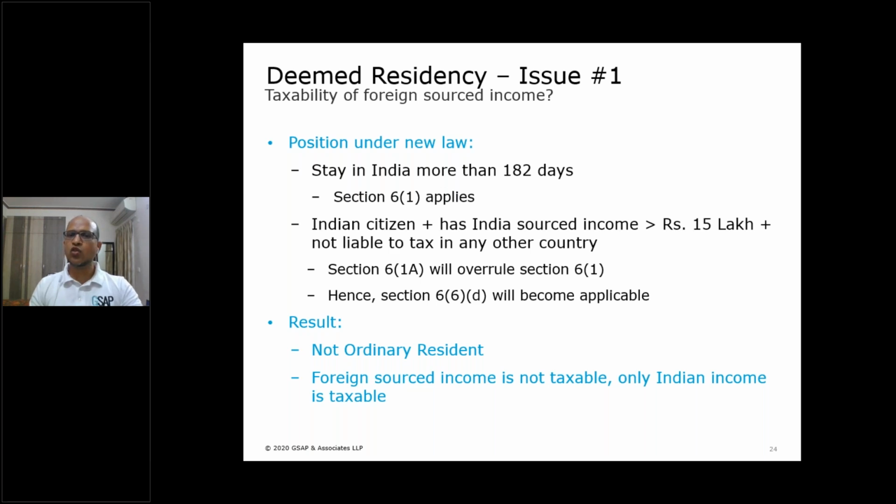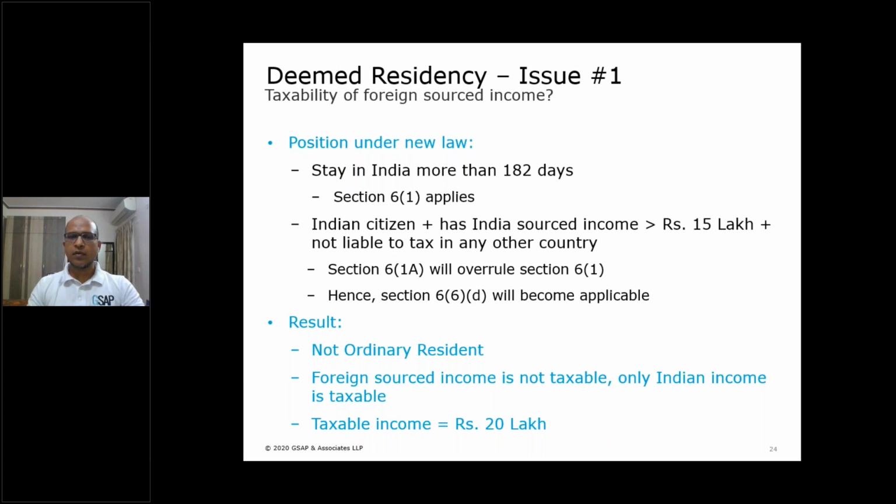For NOR, foreign source income is not taxable in India unless it relates to a business controlled from India. So his 50 lakh of foreign sourced income, which was rightly getting taxed under the old law, will not be taxed under the new law. He will pay tax only on 20 lakh rupees of income.